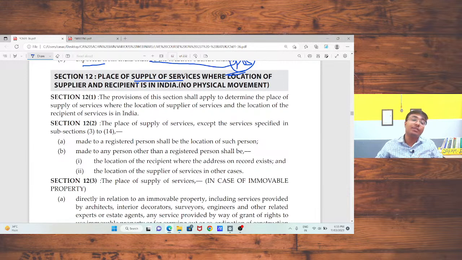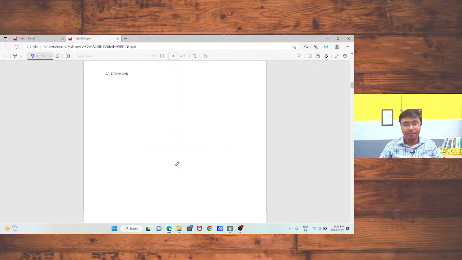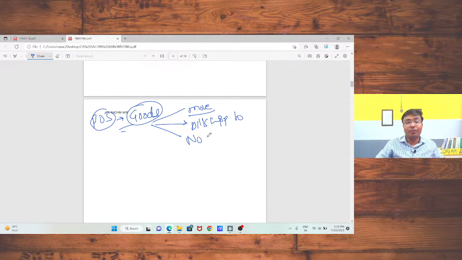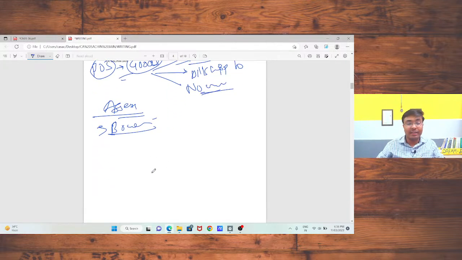In case of place of supply of services, sir, हम लोगों ने अभी डिस्कस किया प्लेस ऑफ सप्लाई ऑफ सर्विसेज इन केस ऑफ गुड्स. ओके, और गुड्स के अंदर वी हैव डिस्कस्ड थ्री सिचुएशन. One is where movement, another is bill to ship to model, and no movement. Okay, clear, goods wali situation. Also we had discussed about assembling, also where board पे convey करते हैं, conveyance करते हैं, that place. Okay, we had discussed these situations. Also we had discussed place of supply in case of import and export of goods.